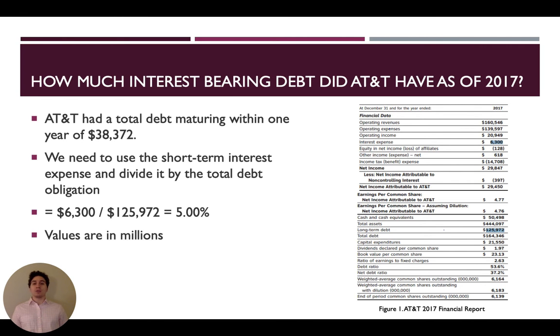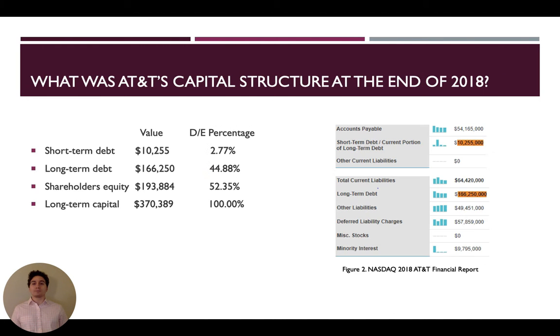We need to use the short-term interest expense and divide it by the total debt obligation. As you can see to the right, we have a short-term interest expense of $6,300 and the total debt obligation of $125,972, giving us a 5% answer.